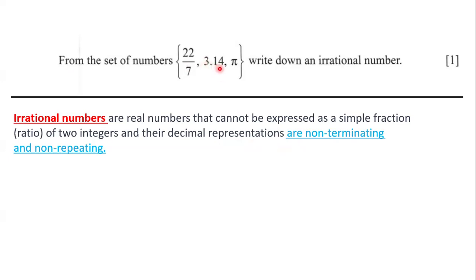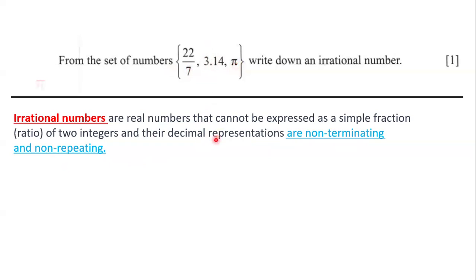And so we have 3.14, this is a decimal, right? But it ends, it's finite, it stops, right? And so this definitely is not an irrational number. Why? Because it's a decimal and it stops, but irrational numbers' decimal representations do not end. It never ends. It's non-terminating. It's not only non-terminating, but it's non-repeating, which means that it doesn't follow a consistent repeating pattern, all right? And so that leaves us with only one choice.